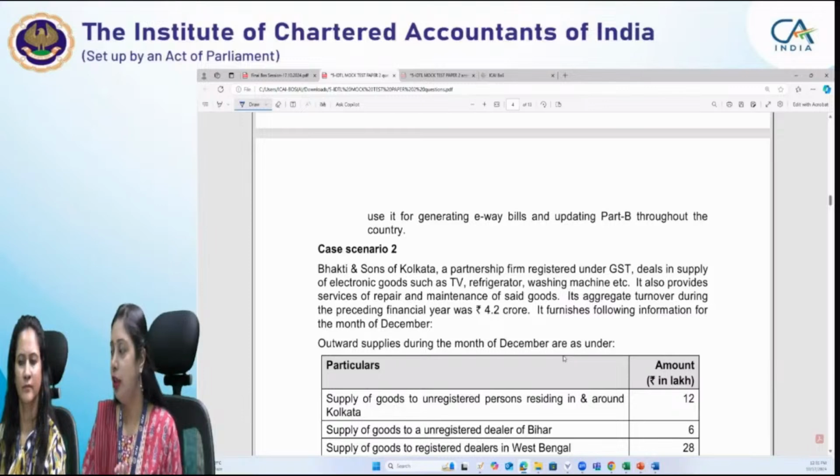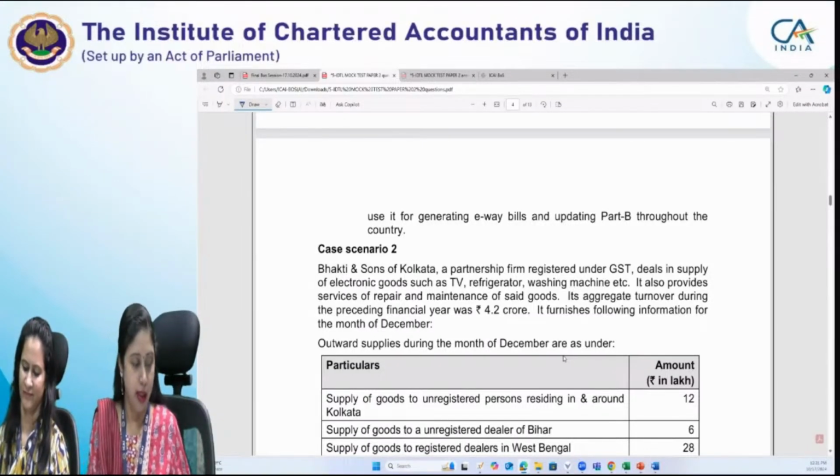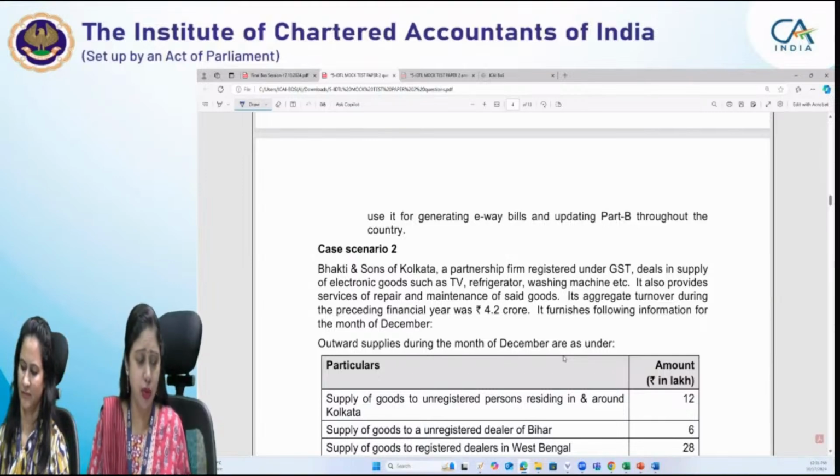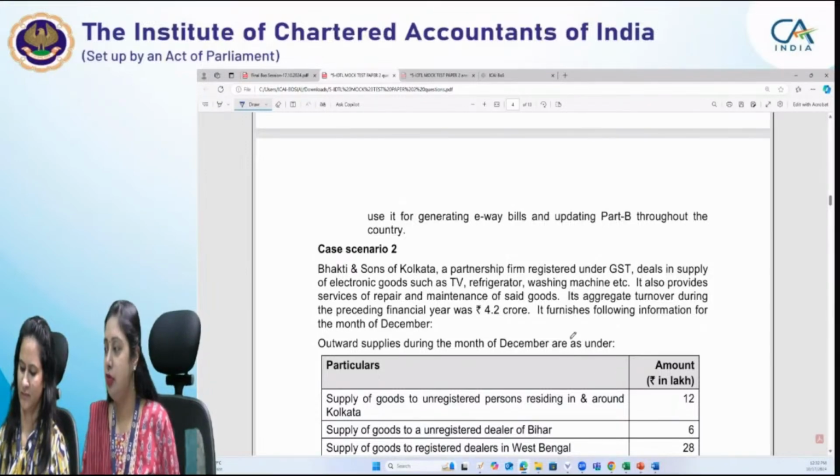So with this, we come to an end of case scenario 1. It is in the accounts and records chapter. Raj, you can refer to this provision. It is Section 35, Rule 58, Sub-rule 1A. Actually, it's a less discussed rule, but a question can be asked on a less discussed rule also. So you have to be thorough with all the provisions. With this, we come to an end of case scenario 1.